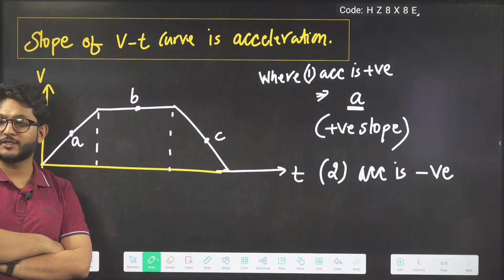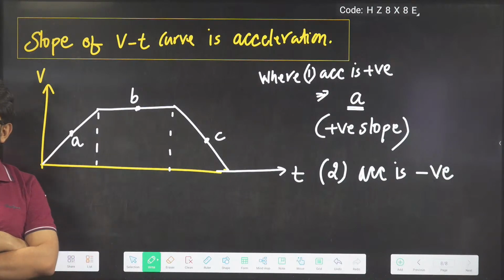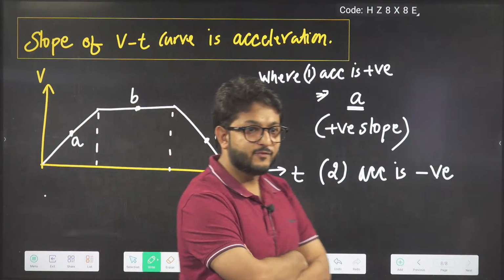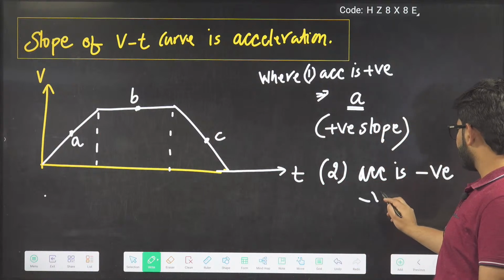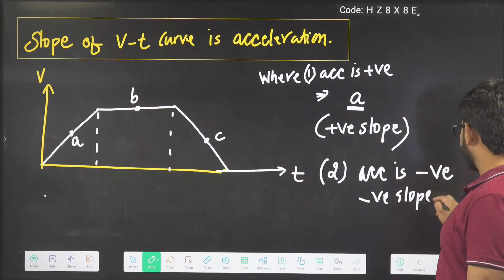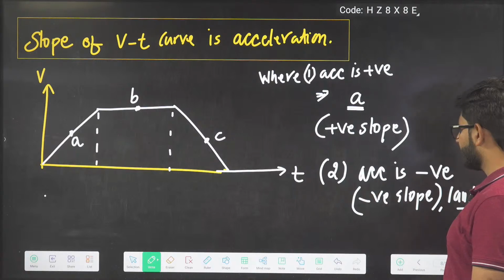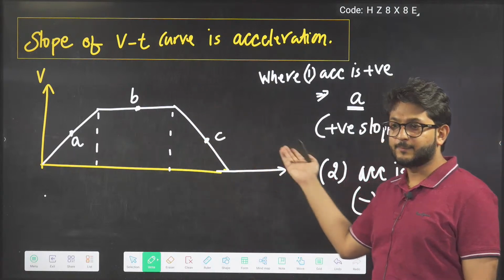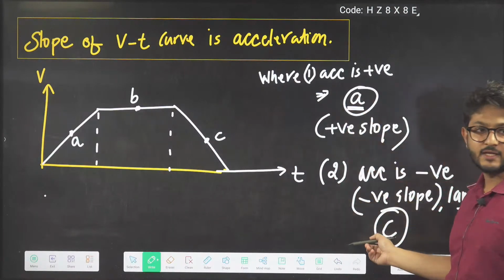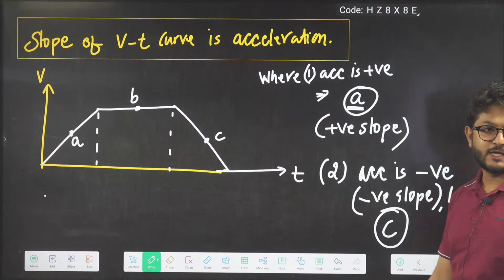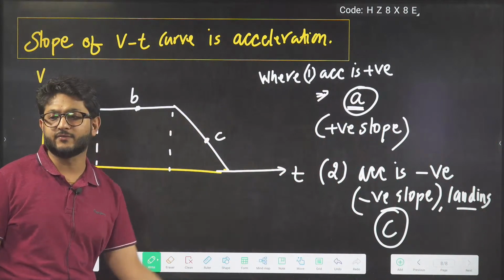Negative acceleration means negative slope. Negative slope means landing. So in which part is the graph landing? In C. In part C the graph is landing, so we have negative slope and the answer will be C.